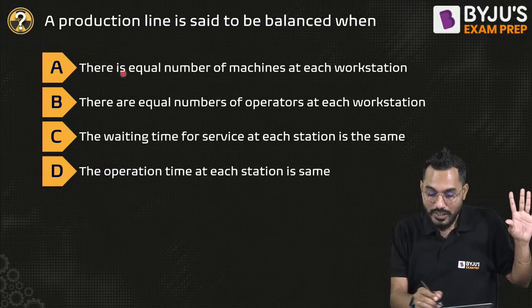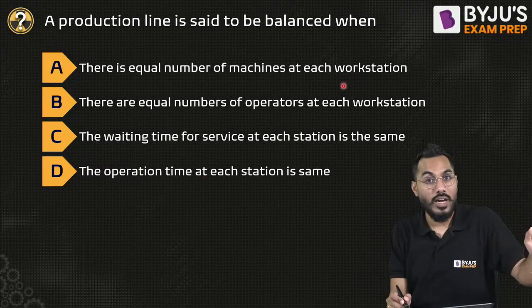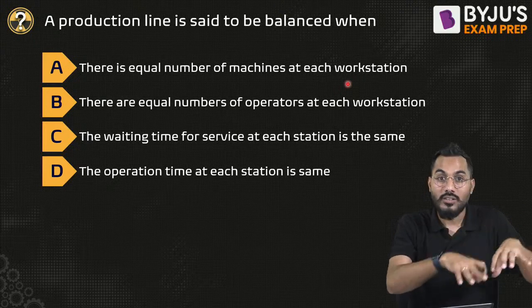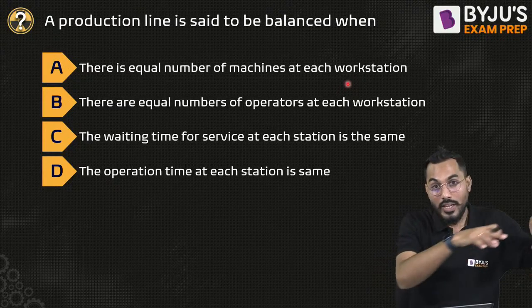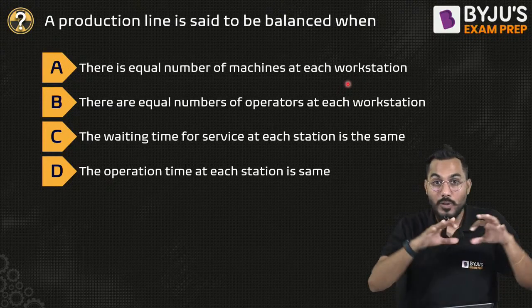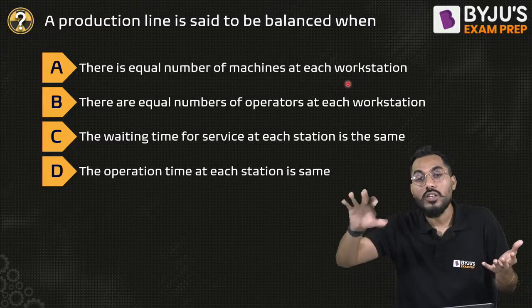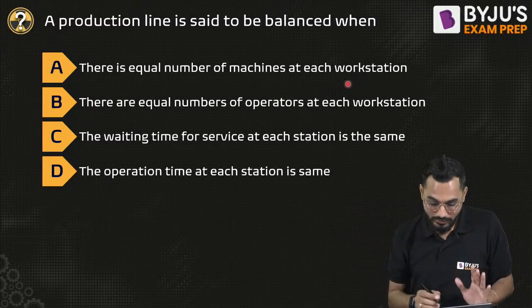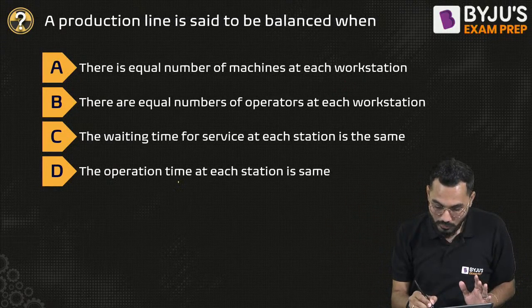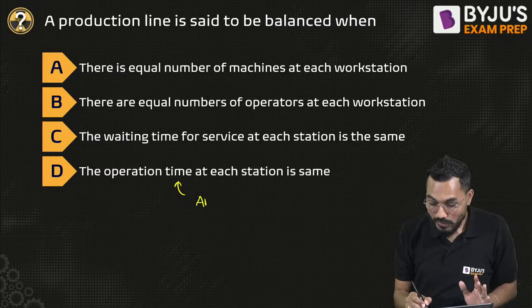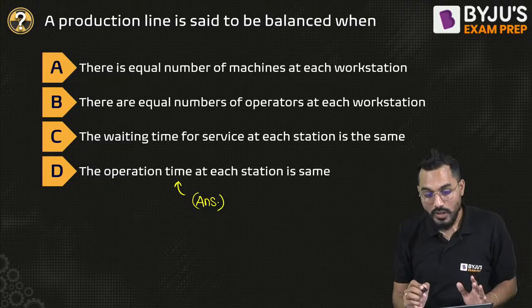It is not the equal number of machines at each workstation. It is not at all that. It is when at each workstation, the same time is required. So can I say there will be no waiting time? There will be no waiting time, and then the production time will be reduced, right? Fine. So I'll say that, sir, this will be my proper answer. And the machine utilization will also increase.